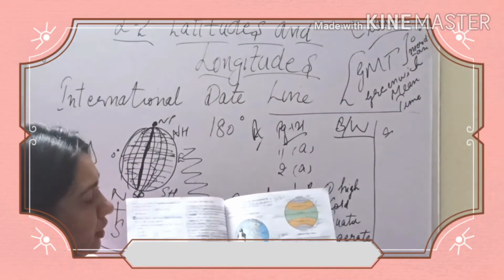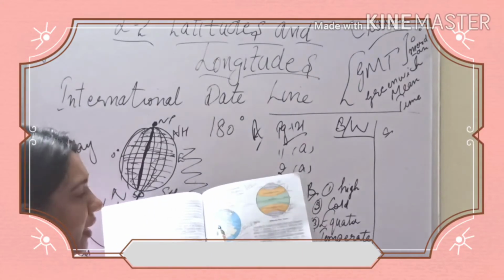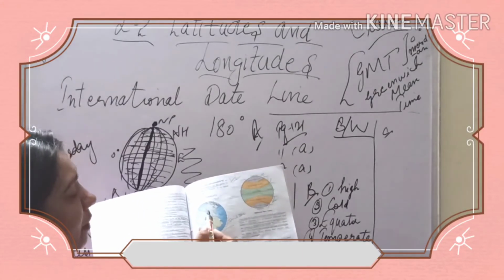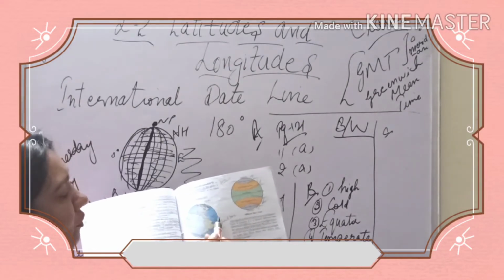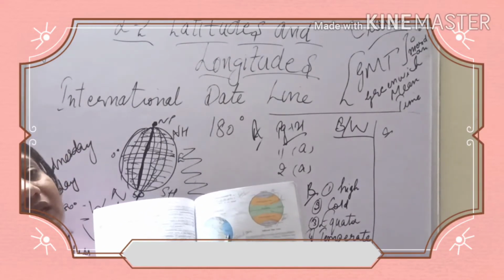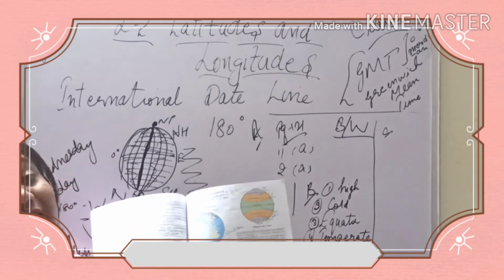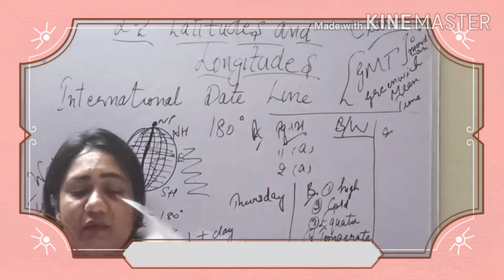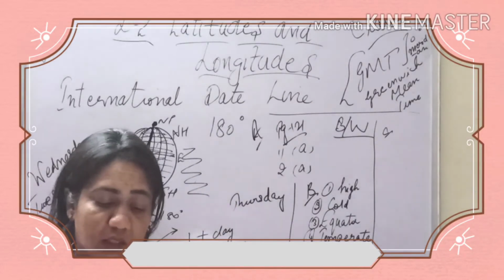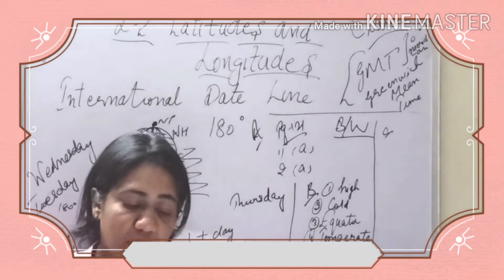Tropic of Cancer is in the north part, the area just above the equator and below the Arctic Circle, and it is 23.5 degree north. Similarly, we have Tropic of Capricorn, that is 23.5 degree south. But they have asked you Tropic of Cancer, so we will write 23.5 degree north.